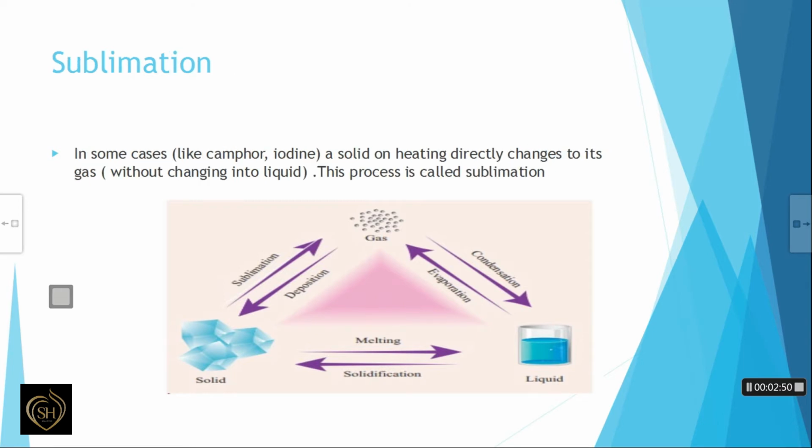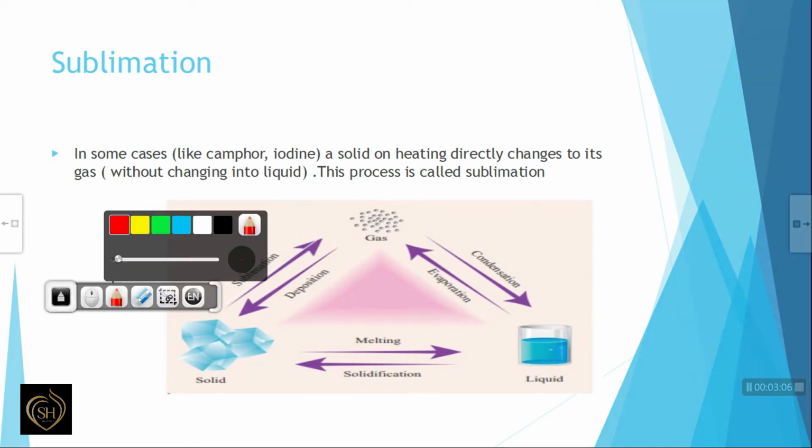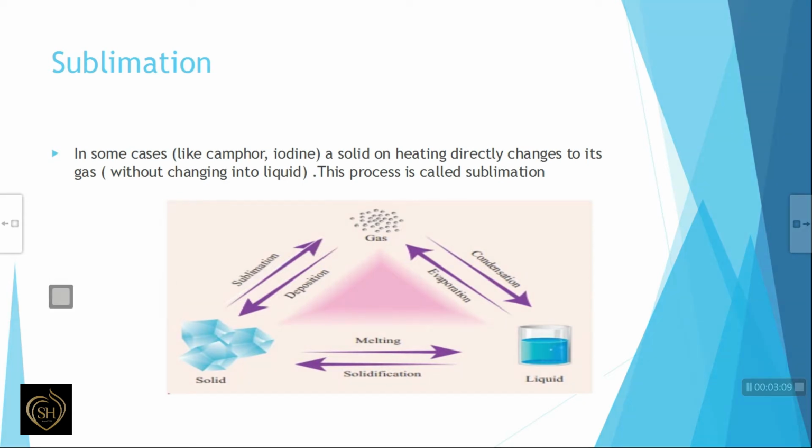Next one is sublimation. In some cases, a solid on heating directly changes to its gas without changing into the liquid. This process is called sublimation. Examples are camphor, iodine. In these cases, solid on heating directly changes into gas.